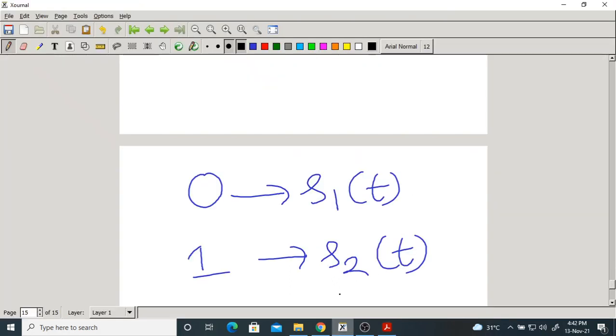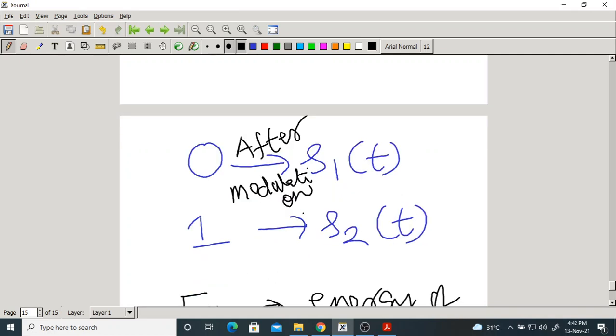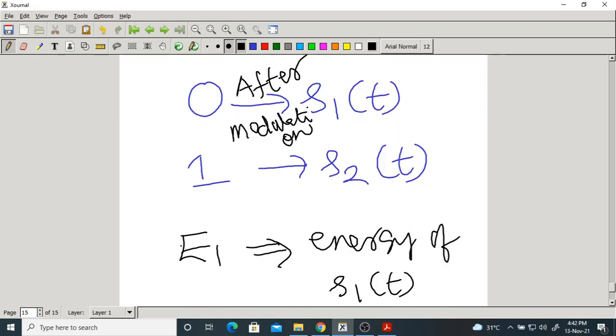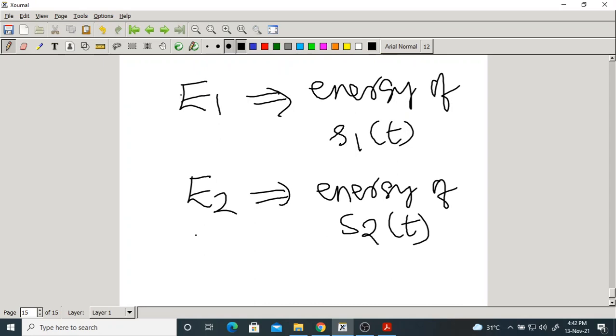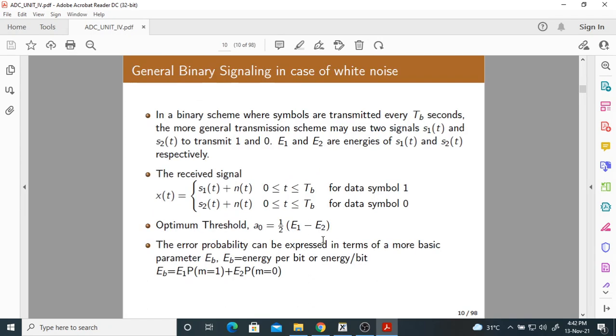After modulation, 0 becomes S1 of t, 1 becomes S2 of t. I will explain everything later. For the time being, just remember that after modulation 0 becomes S1 of t, 1 becomes S2 of t. E1 is the energy of S1 of t, E2 is the energy of S2 of t.